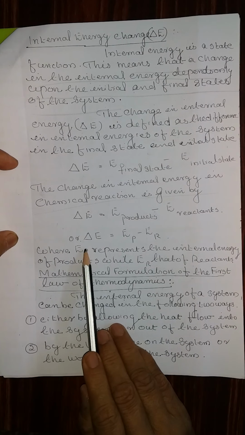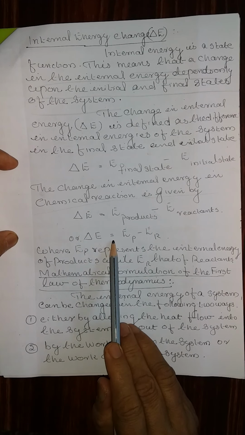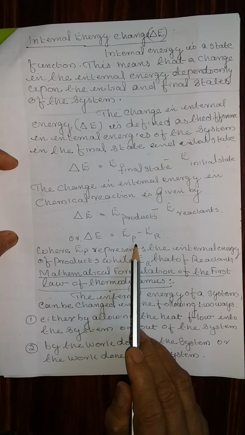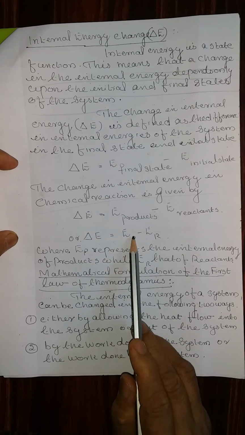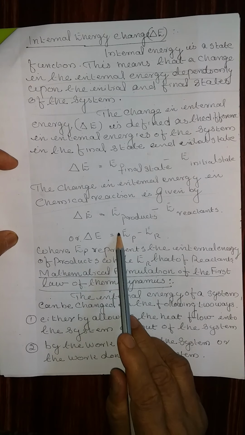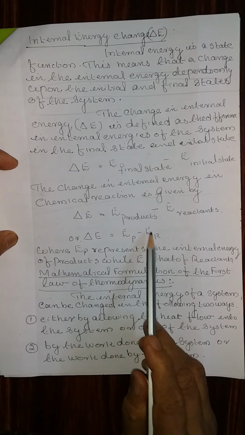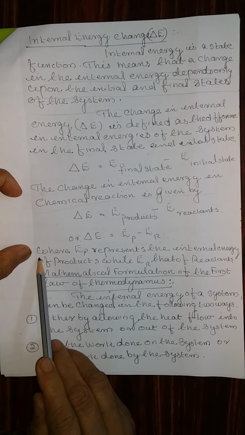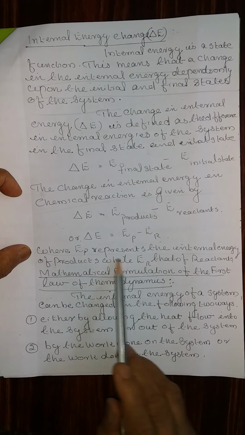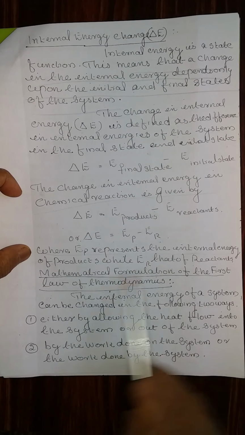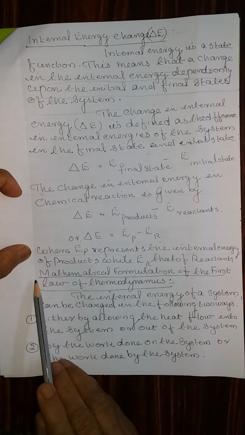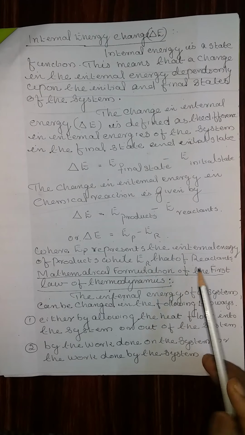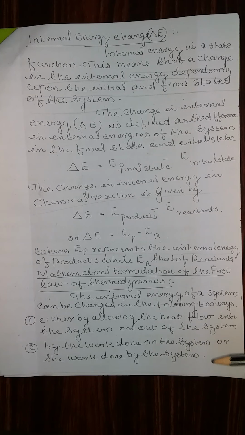In a simplified form we can write delta E is equal to EP minus ER, where EP represents the energy of the product and ER represents the energy of the reactant. This will give you an idea about what is meant by internal energy and change in internal energy.